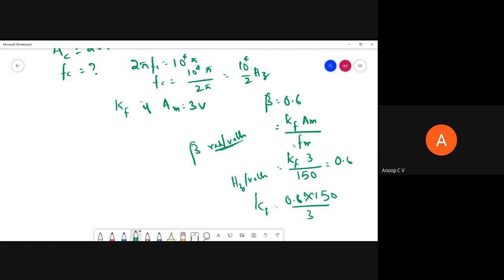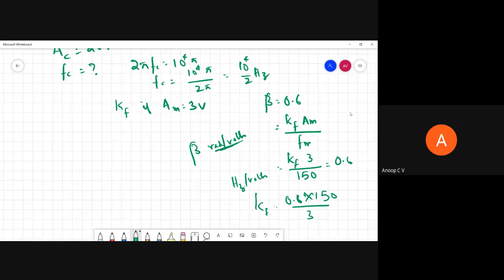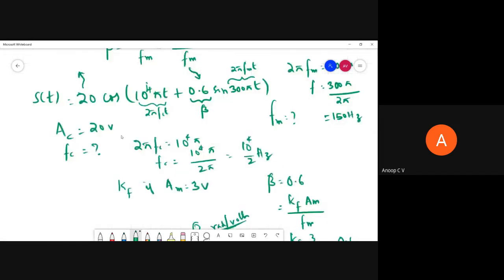So this is also a kind of problem that you may get. If you have any doubt, please feel free to ask. S of t will be given. You may be asked to find out so many parameters depending on the time domain expression of S of t. So if you have any doubt, please feel free to ask. You can type it in the chat window, right? So if such problems are there, will you be able to solve it? That is my question.